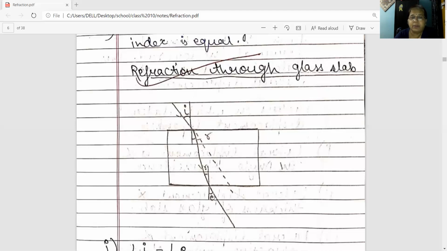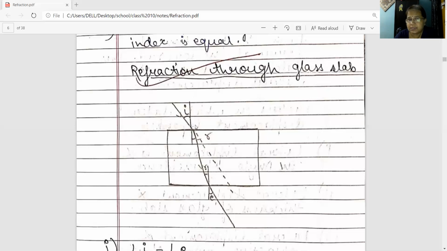Measure the angle made by the emergent ray with the normal. It is the angle of emergence. Measure it, you will find that it is also 30 degrees. So the angle of incidence is equal to the angle of emergence in case of refraction through a glass slab. Second observation, the angle of refraction will always be less than the angle of incidence. It is coming at almost 18 to 19 degrees, whereas the angle of incidence is 30 degrees.